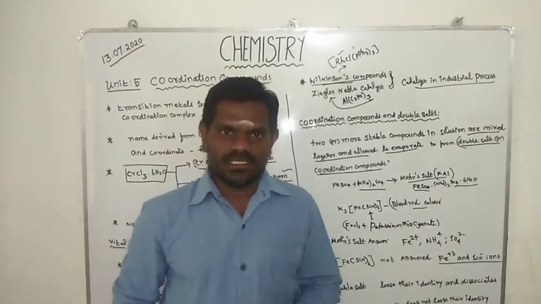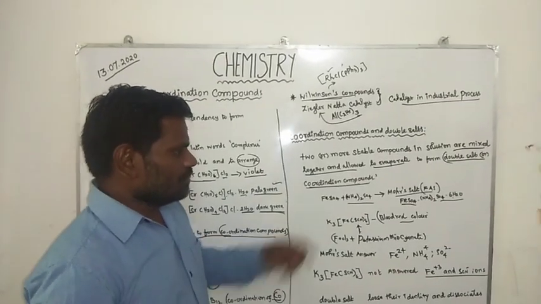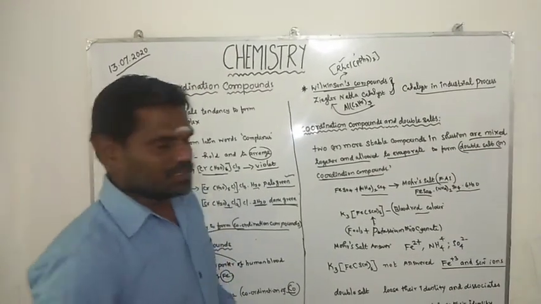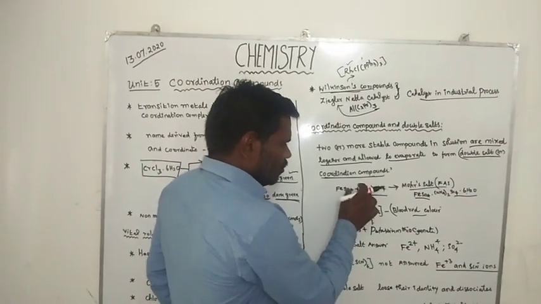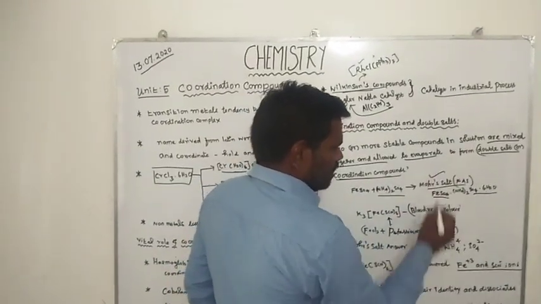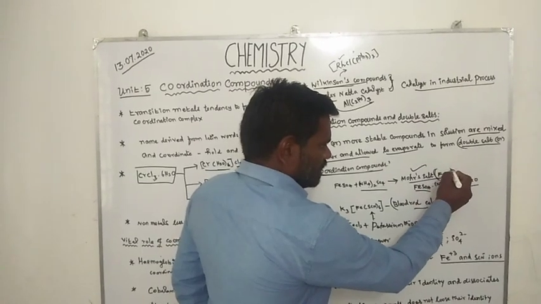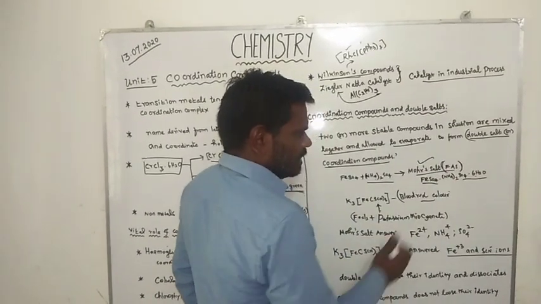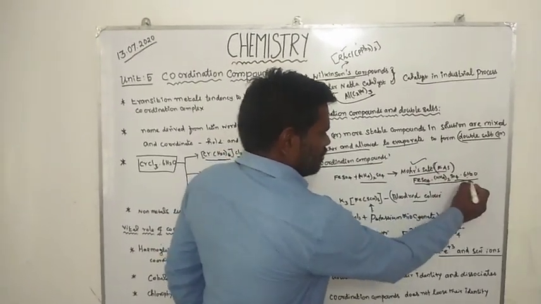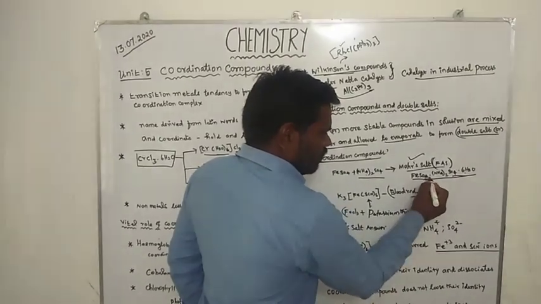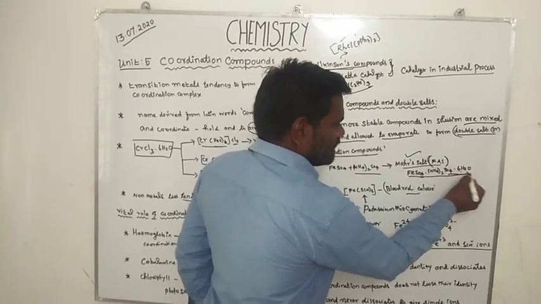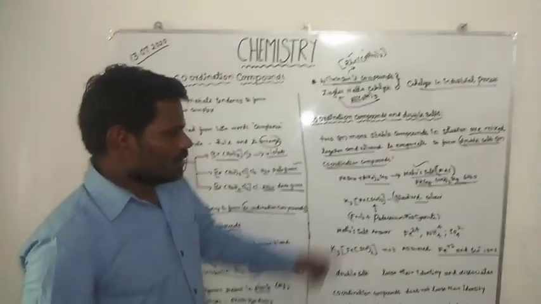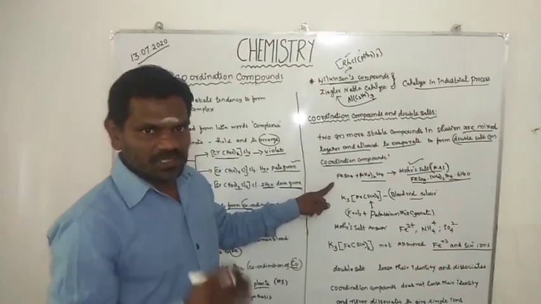For example, ferrous sulfate is a simple salt and ammonium sulfate is a simple salt. When the two are mixed together we get Mohr's salt, also known as ferrous ammonium sulfate. The formula is FeSO4.(NH4)2SO4.6H2O, an example of a double salt.